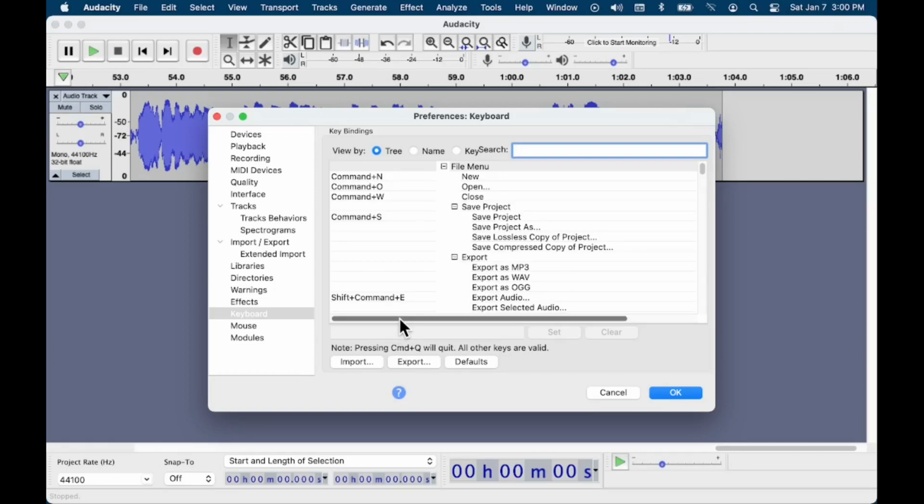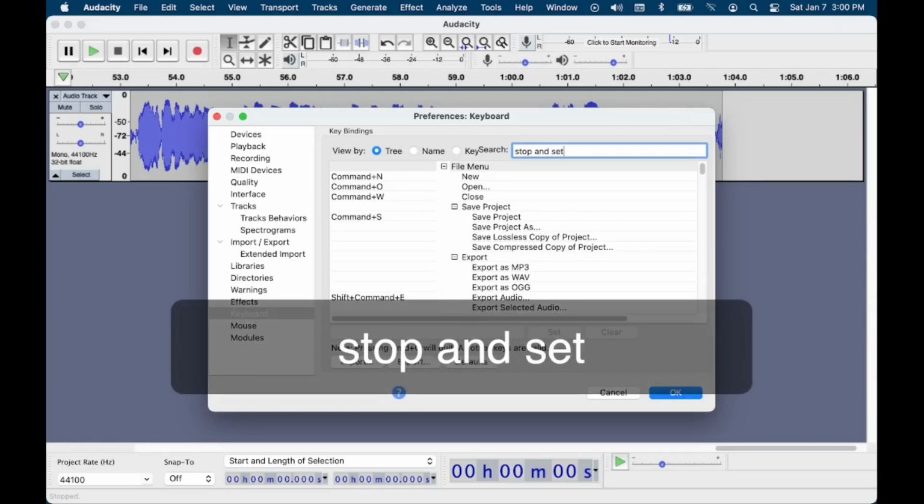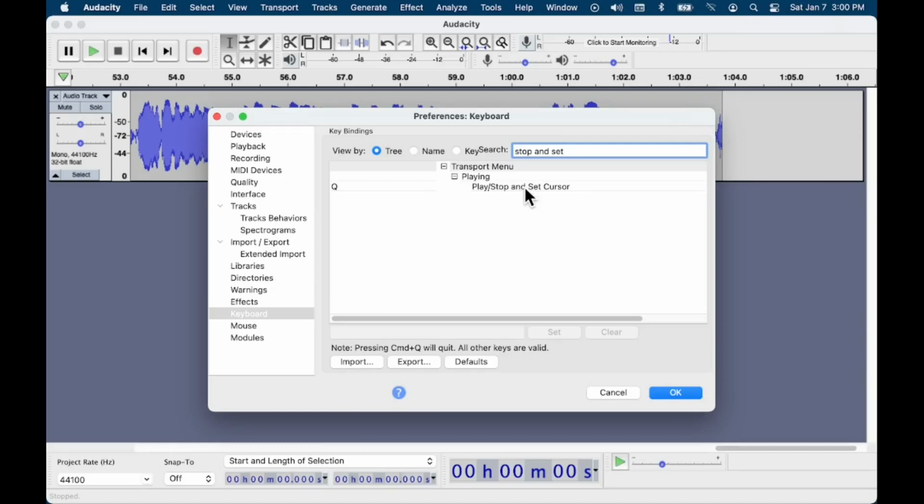For example, I like to have Record and Stop and Set Cursor assigned to W and Q, respectively. This allows me to use two fingers to control recording. To map these two, use the following steps. First, in the search box, type Stop and Set. The list will filter to show Playing, Play Stop and Set Cursor. Click on that, and in the text box to the left of the Set button, type Q.